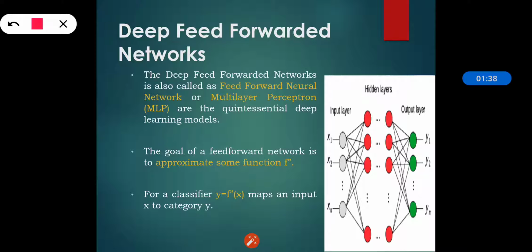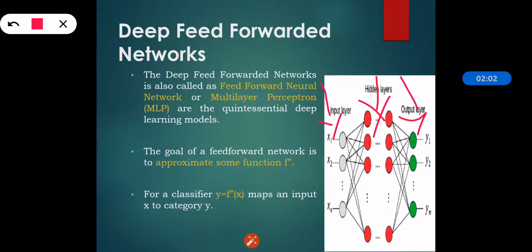You can see in the given example that the input data comes from the input layer. Then the processing is done on that data in the hidden layer. After processing is done, the output is produced through the output layer nodes.